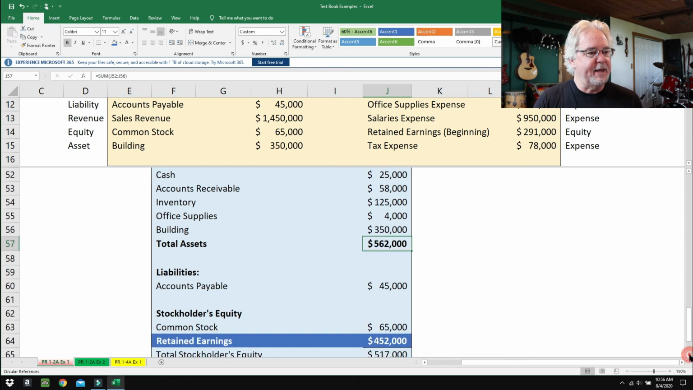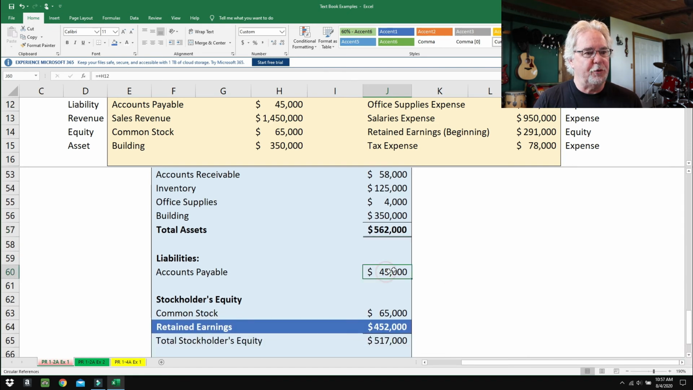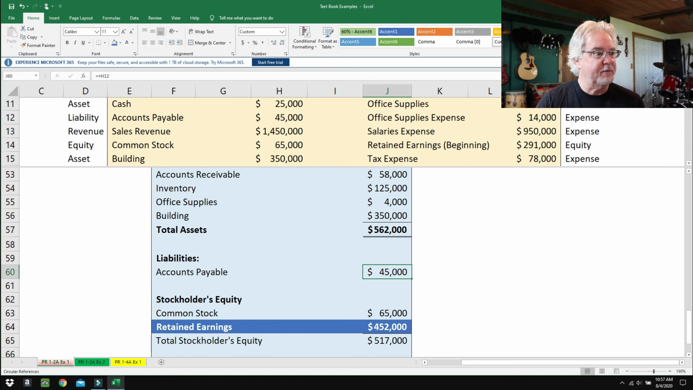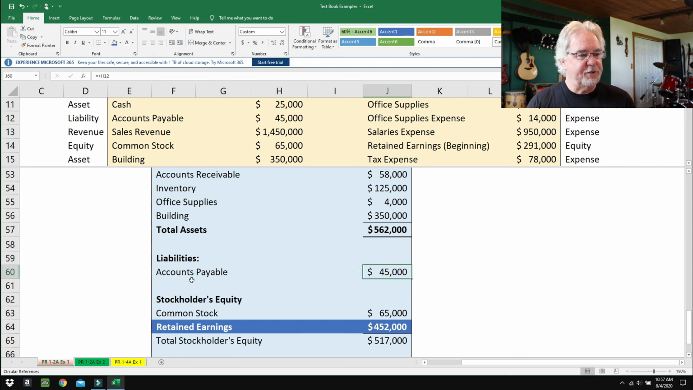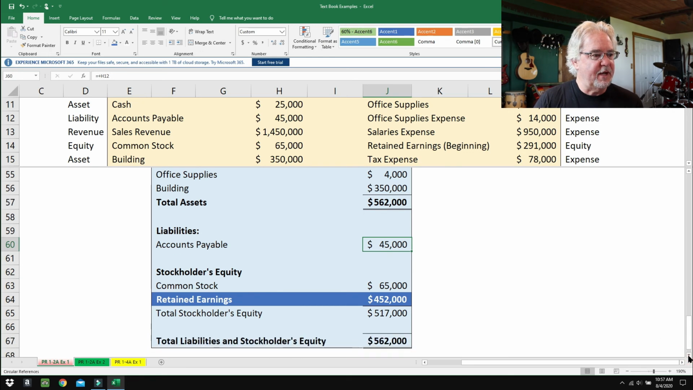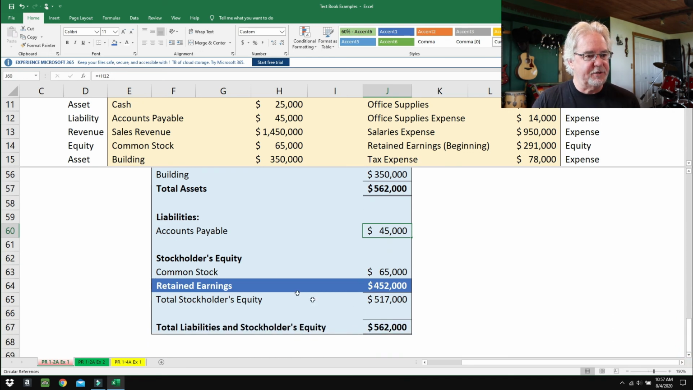Now, liabilities. Liabilities are bills that are owed, money that is owed, and there was only one right here off the chart. Liability, there we go. Accounts payable, 45,000. So you just put it there. And I don't have a subtotal here because there's only one of them. Coming down here to common stock and retained earnings, stockholders' equity. So common stock, 65,000. We get that right off the chart.